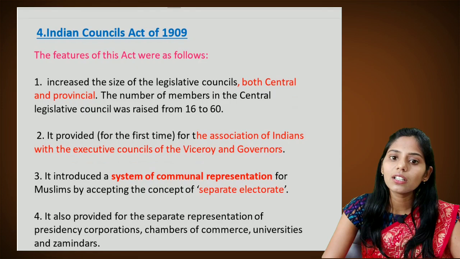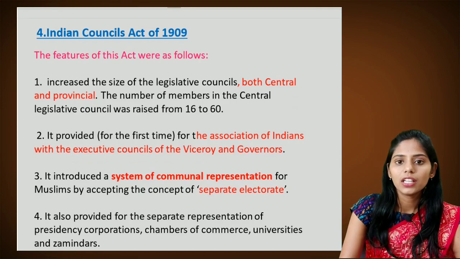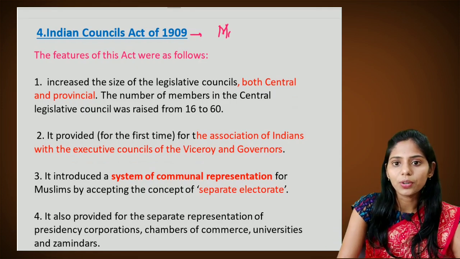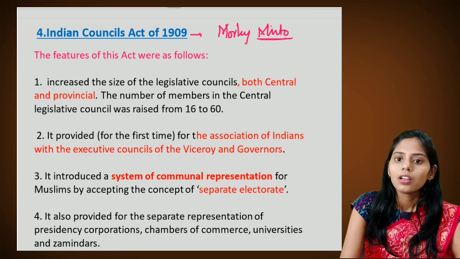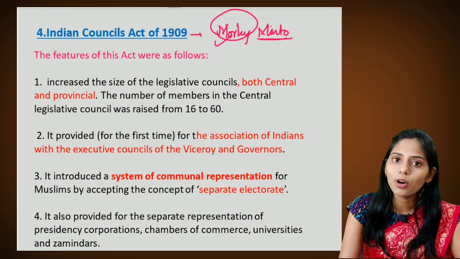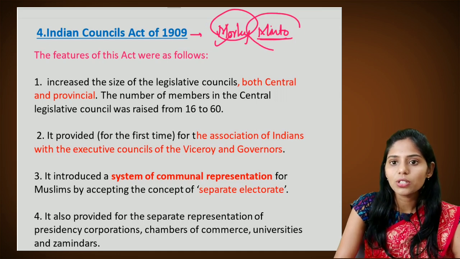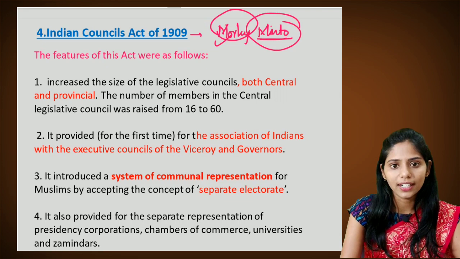Next one is the Indian Councils Act of 1909. It is also called the Morley-Minto reforms. Here Morley was the Secretary of State, and Minto was the Viceroy at that time.